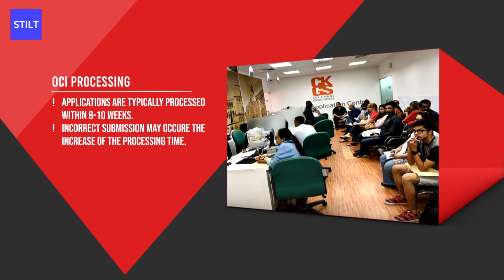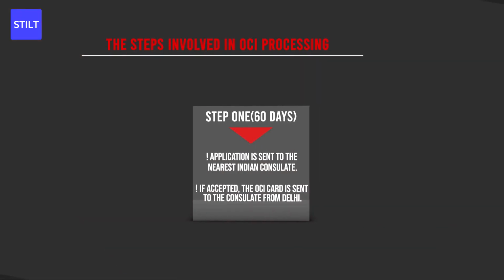OCI processing. OCI applications are typically processed within 8 to 10 weeks. However, the processing time depends on the application itself. Applications that are submitted incorrectly or missing information may take longer. Here's a breakdown of the steps involved in OCI processing and how long each takes.